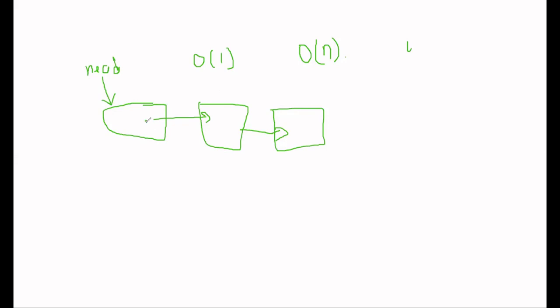We cannot go directly to our last node because we do not have the address of the last node. We have the address of the next node only. So it will go to this node, and this node will point to this node, so it will go through the complete list. Can we use a global last node pointer? Yes, you can use a global last node pointer.